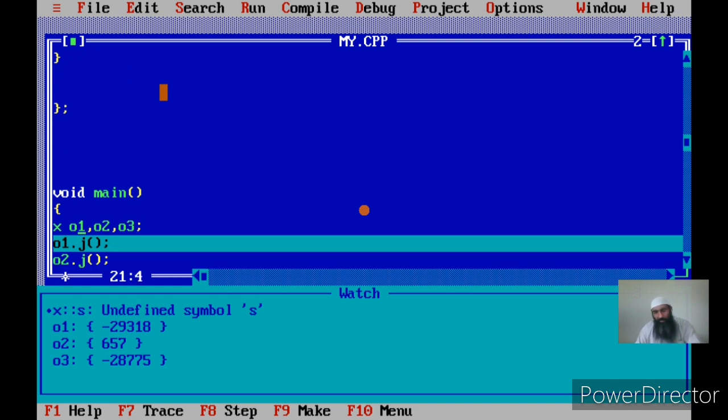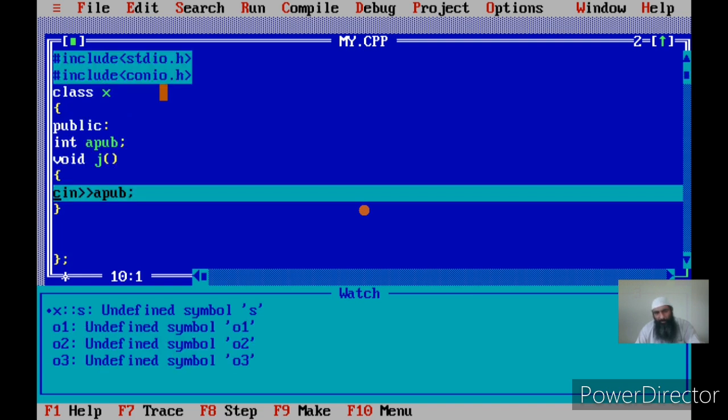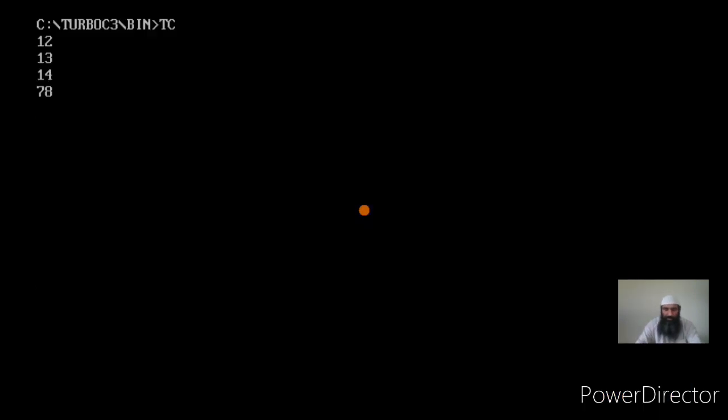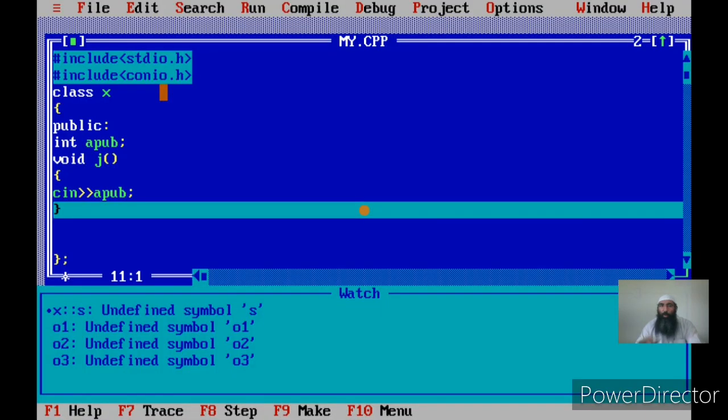Now I am calling j with o1. So my reference object is o1, and I input apub, suppose 890. This apub is of o1. This is what I want to say. This apub is of o1.